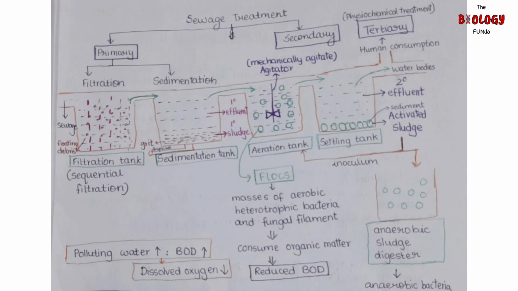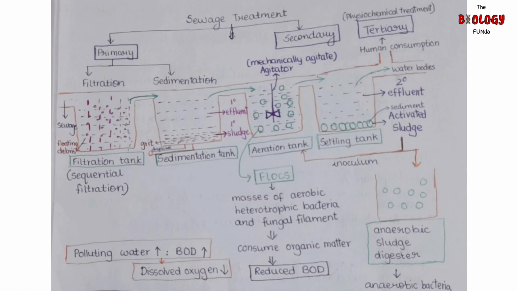Now, what is remaining? Activated sludge. Activated sludge remains. But can you dispose of it? No, it is not required to dispose of it. We can still utilize the activated sludge. Activated sludge is nothing but the flocks. A small part of it can be pumped back into the aeration tank to serve as the inoculum. The majority part of it is then pumped into a large tank called the anaerobic sludge digester.